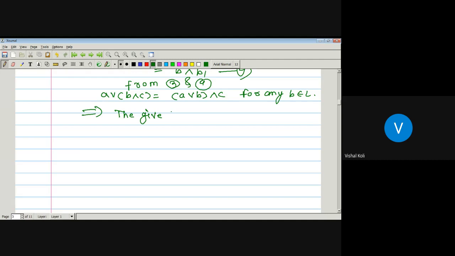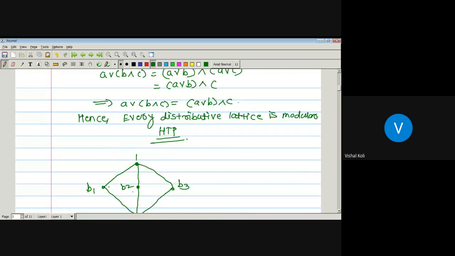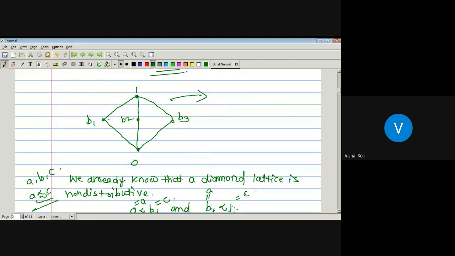The given lattice is modular, since it holds the definition of modular lattice. Same for B2 and B3 also. Since we know that 0 precedes B2 and B2 precedes 1, and 0 precedes B3 and B3 precedes 1. So for any A, B, C belonging to this diamond lattice, A join B meet C is nothing but the join of A and B with meet with C. So it holds the definition of modular lattice.